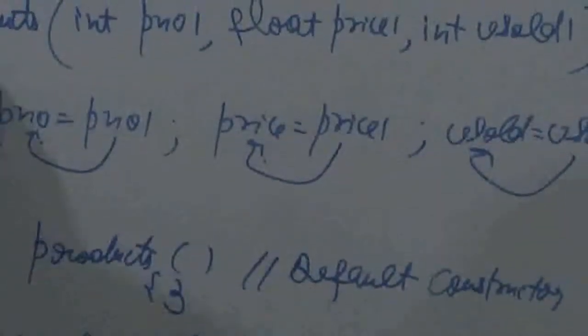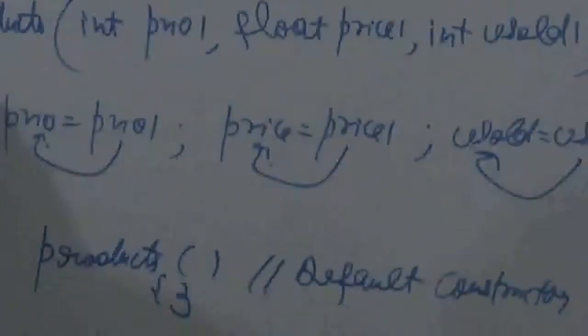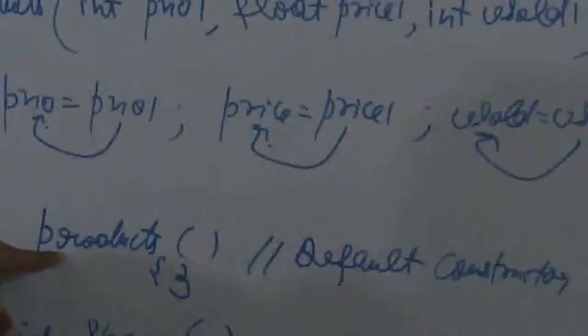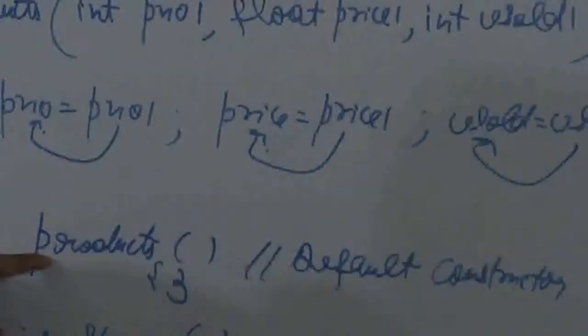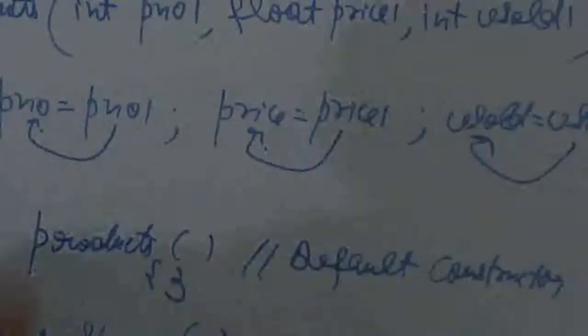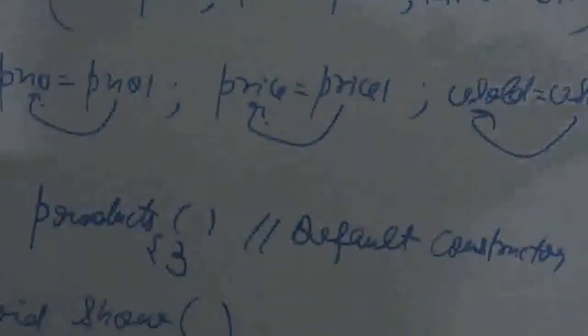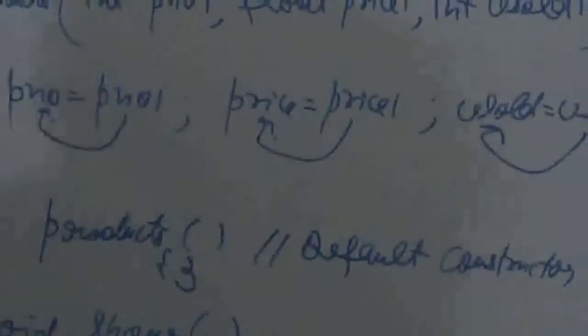Now when you declare products PR3, it will go into the class and look for a matching constructor. The first one is not matching because it contains three formal arguments and we are not passing any argument in the declaration of PR3. The matching constructor happens to be this one, which is called the default constructor. So what about assigning values to PR3? What you can do is write a function that is supposed to input the values of the instance variables for the object PR3.